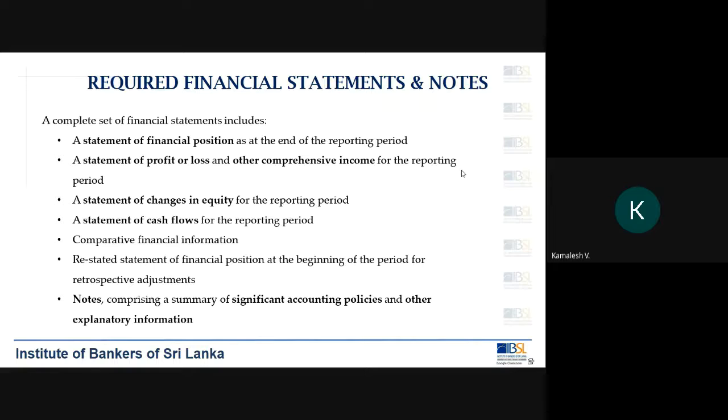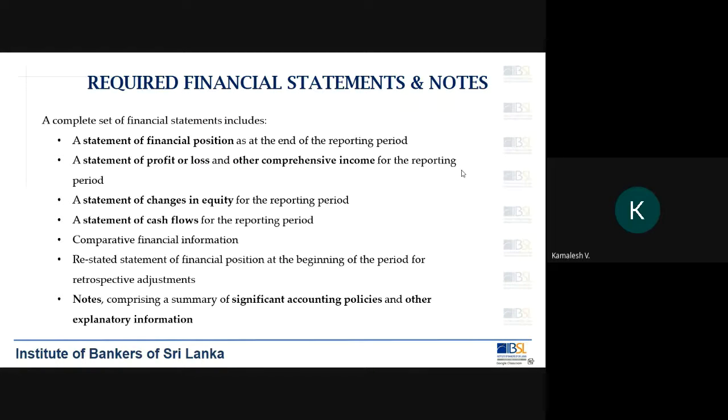So preferably, if you are making a correction for 2019, since you are providing the comparative information, you will also have to do 2018. So retrospective adjustment means that when you have found an error and rectify it, that error has to be adjusted going backwards.